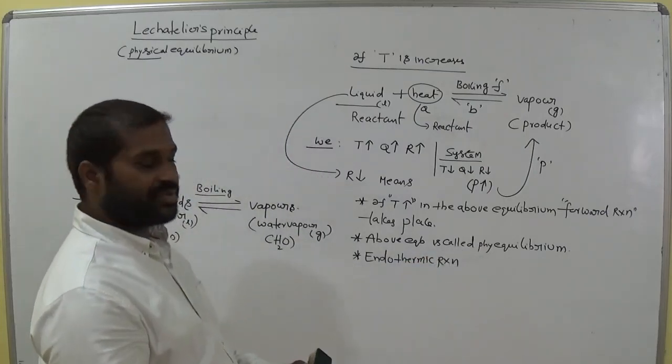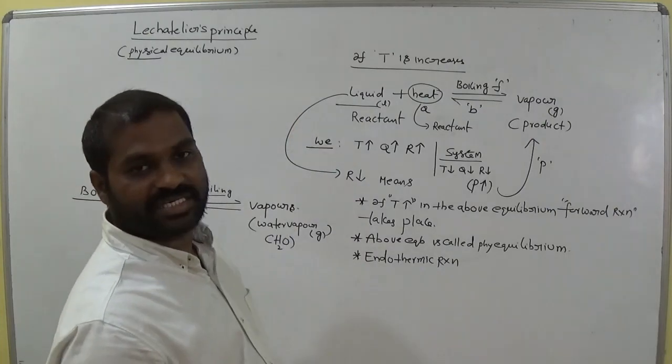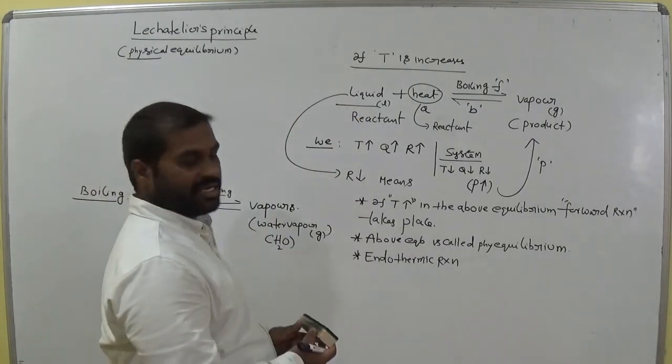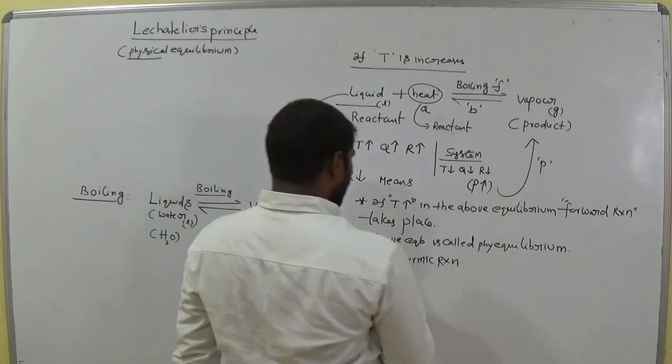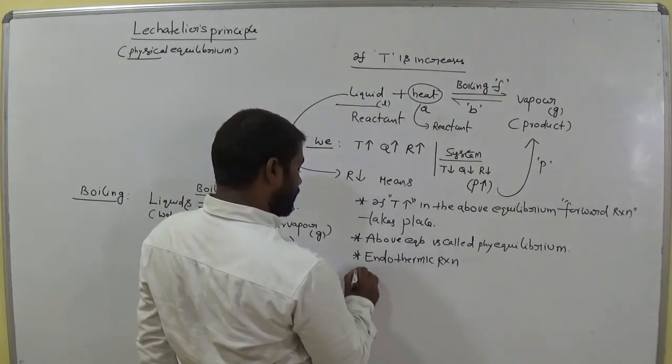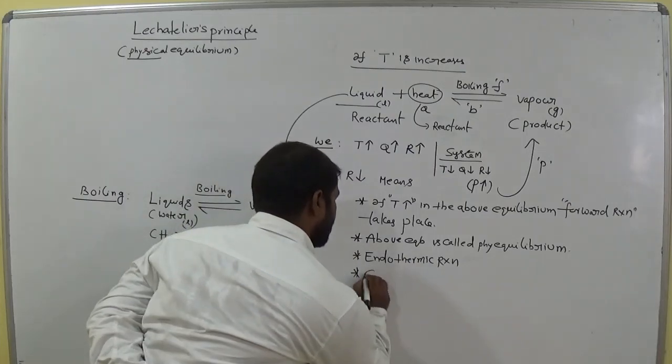Endothermic reaction means we need to offer some amount of energy to the reactant side. Okay, it absorbs the energy to proceed with the reaction. So for an endothermic reaction, what about the change in enthalpy?